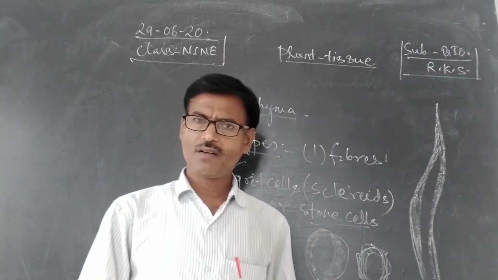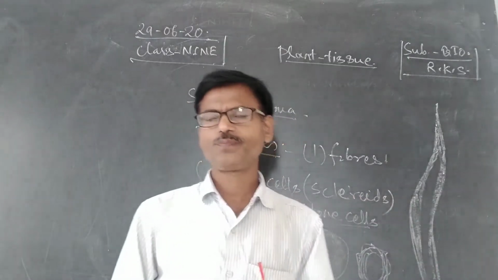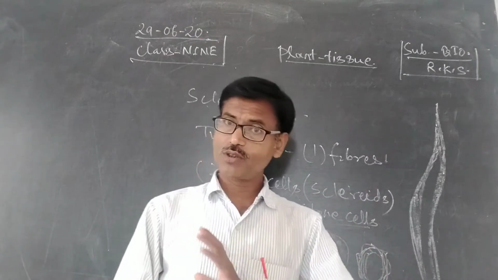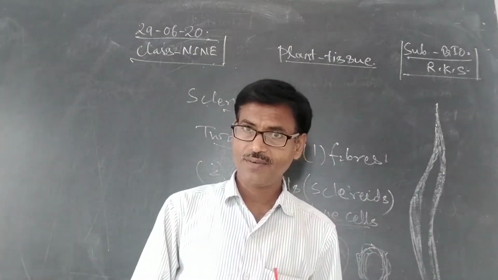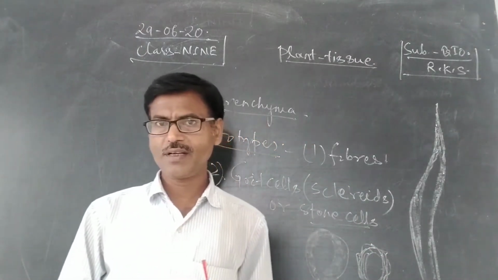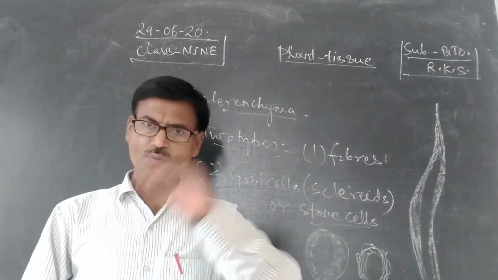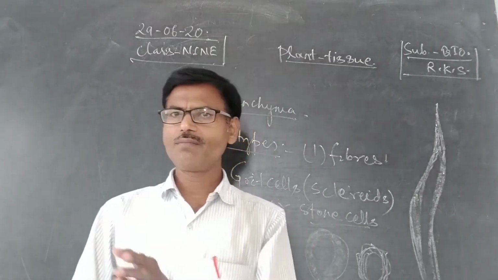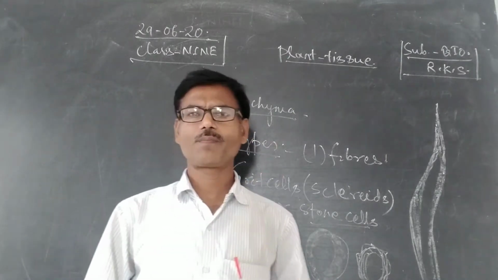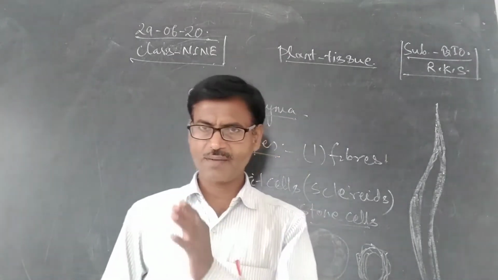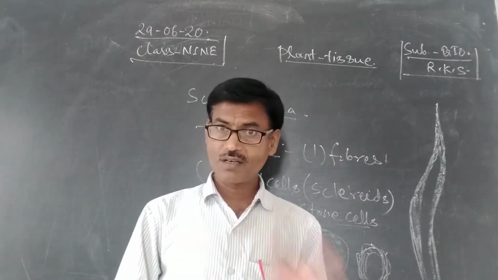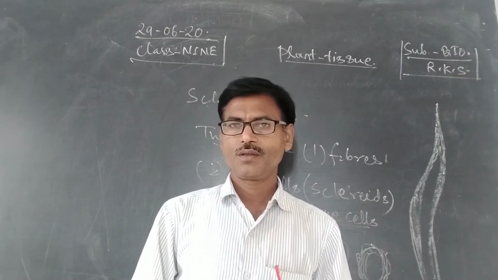Sclerenchyma is a simple permanent tissue, and the cells of sclerenchyma are also dead. When the cells attain maturity, the protoplasm vanishes from the cell. That is, the cell becomes dead on maturity. A mature sclerenchyma cell is dead, not living.